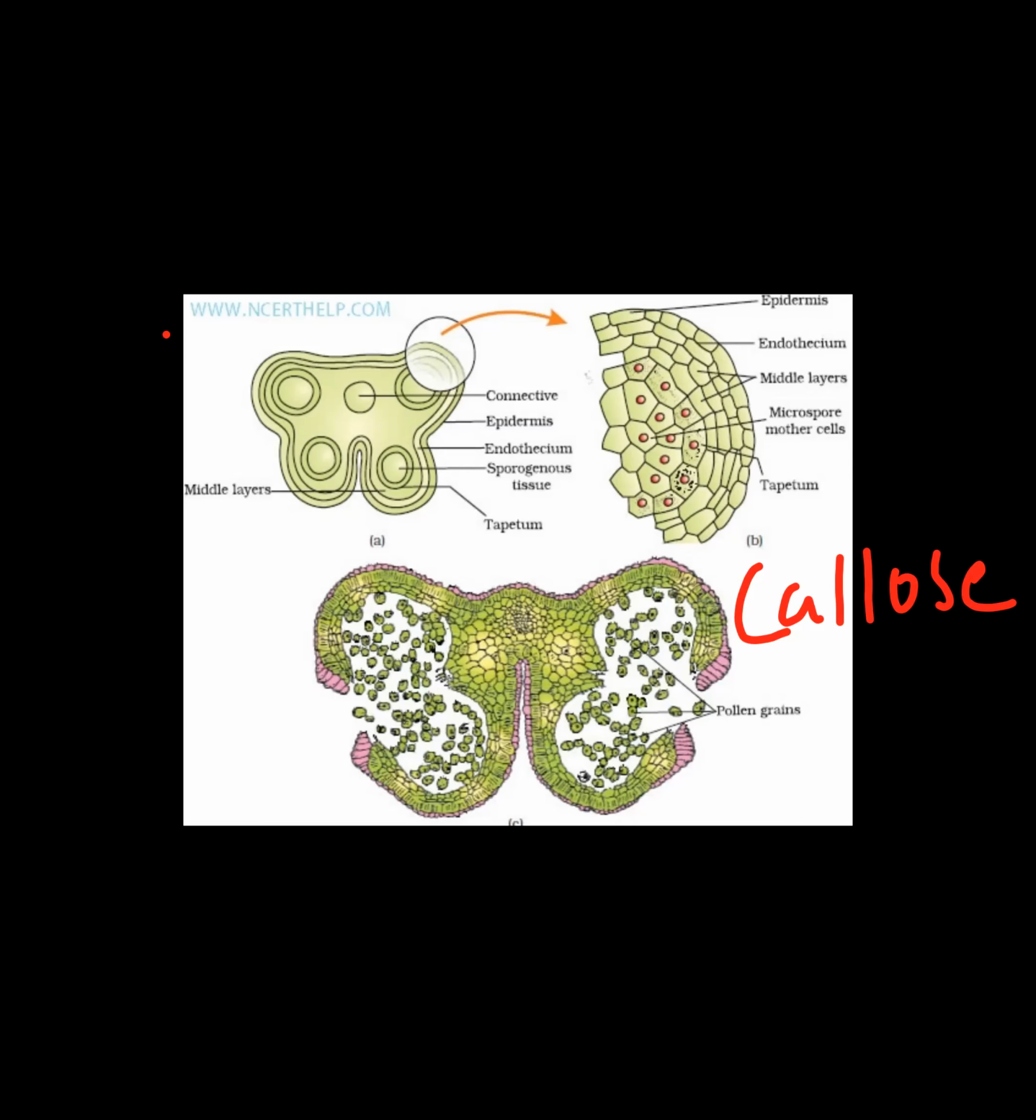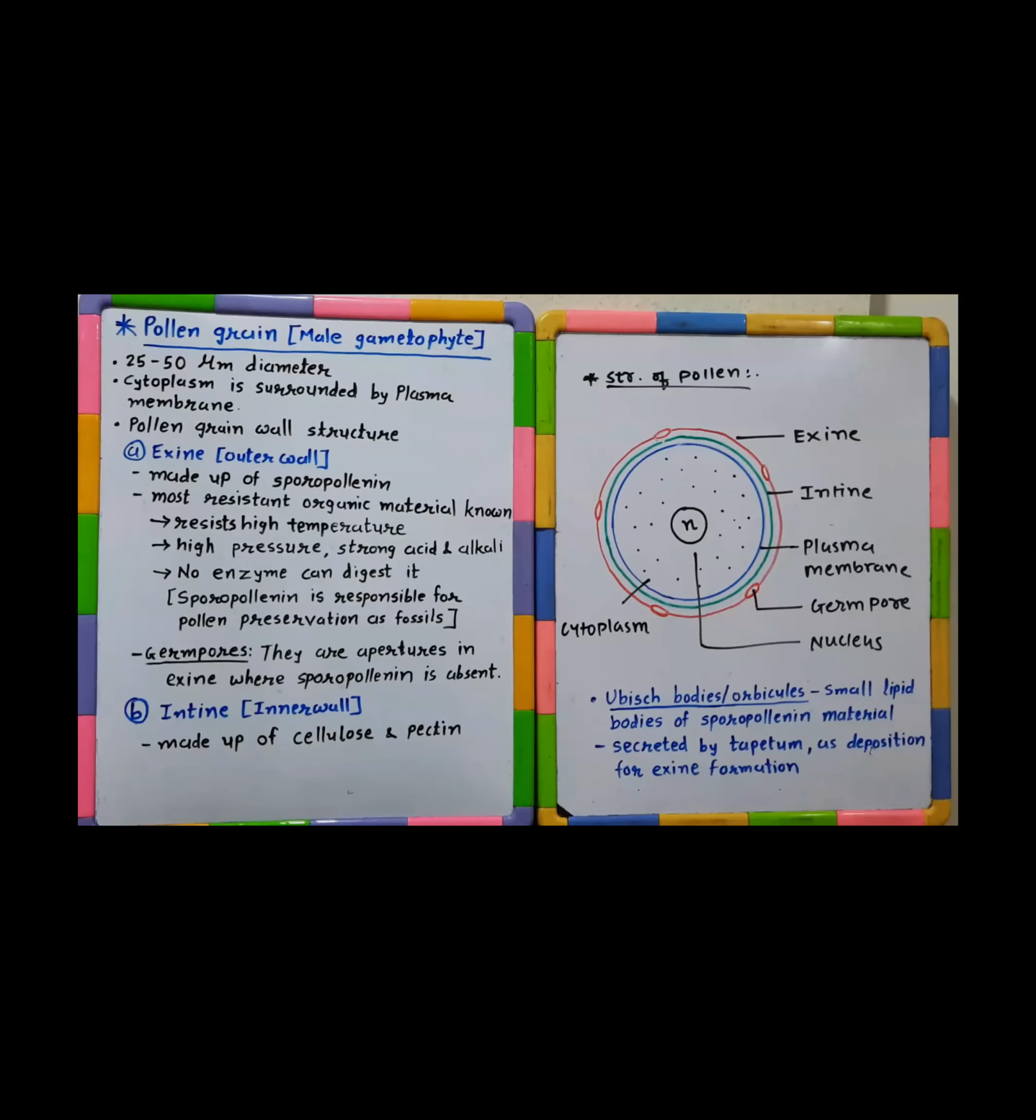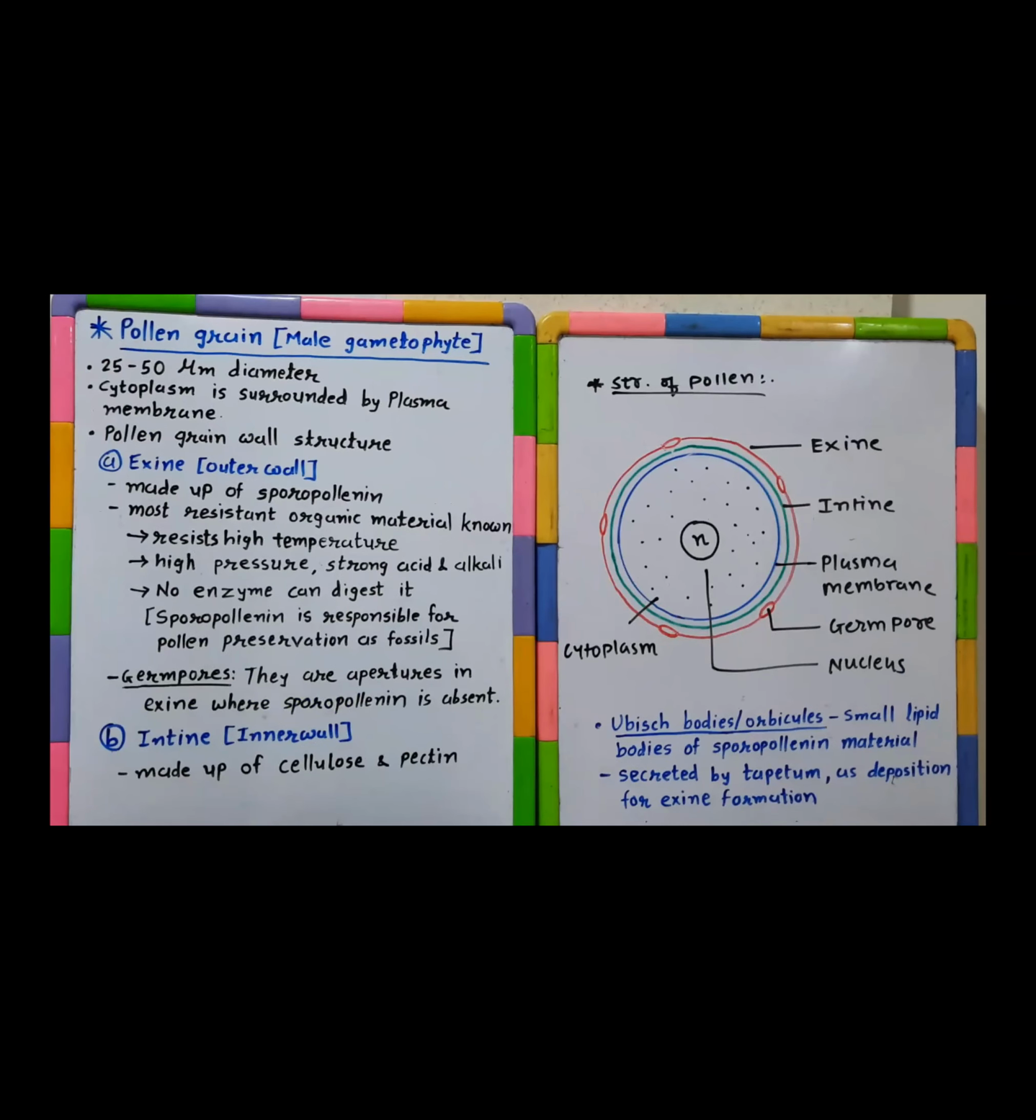Structure of pollen grain. That's our next topic. Now we shall go into details of the structure of pollen grain. See, the pollen grains represent male gametophyte. Pollen grain represents the male gametophyte in angiosperms. Male gametophyte is nothing but the pollen, not the pollen mother cell.